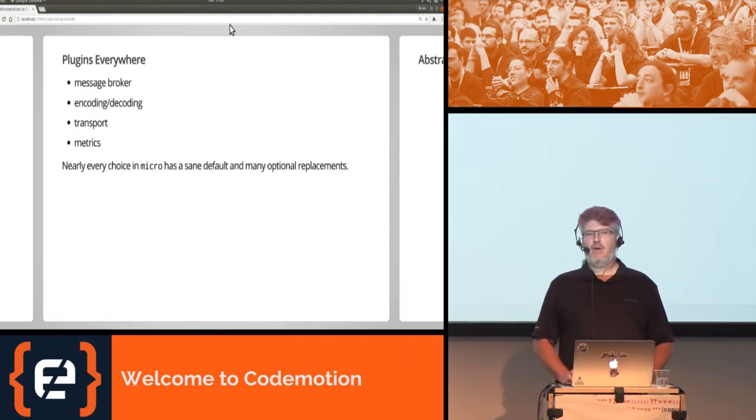One of my favorite things about Micro is that the entire ecosystem is pluggable. So you can choose a different message broker if the one that Micro provides for you doesn't meet your needs. You can choose different encoding or decoding. You can choose a different message transport, and you can choose different ways to collect metrics. Nearly every choice in Micro has a default that is good for developers, and there are many optional replacements.